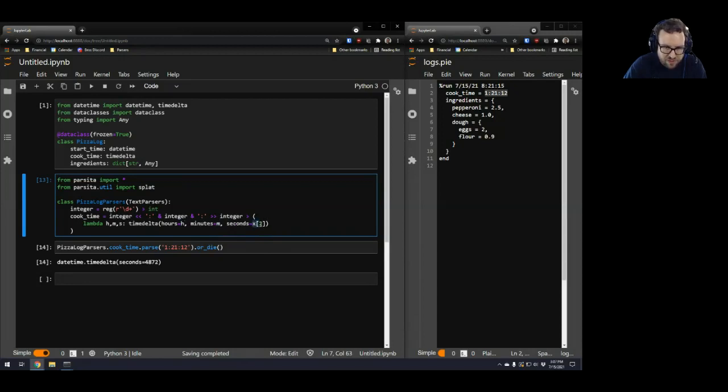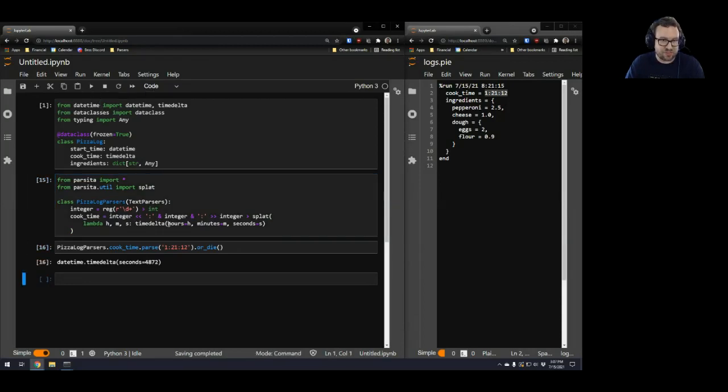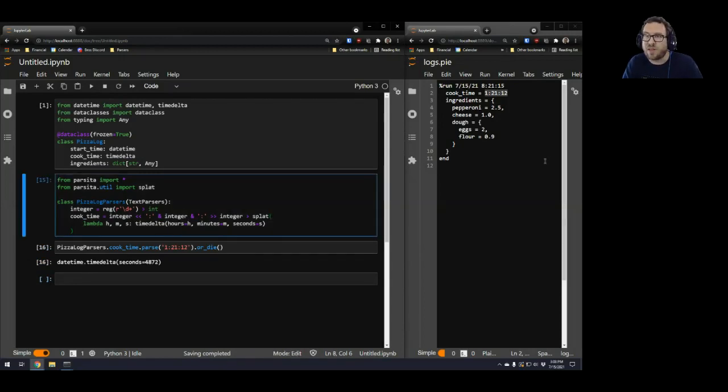Hours, minutes, seconds. But this won't work because the pipe operator is still only passing in a single argument. But if I apply splat to it, that will take that single argument and splat out the three elements into the three arguments of the interior lambda. So this gives me the exact same answer, but is a little bit cleaner. So cool. All right, let's move on to the more difficult piece.